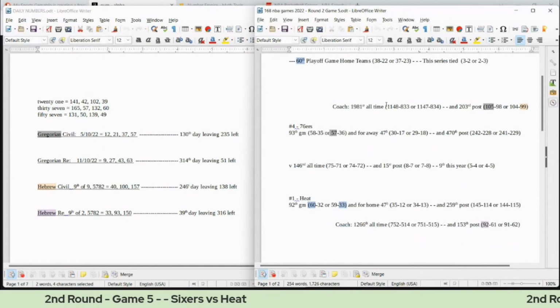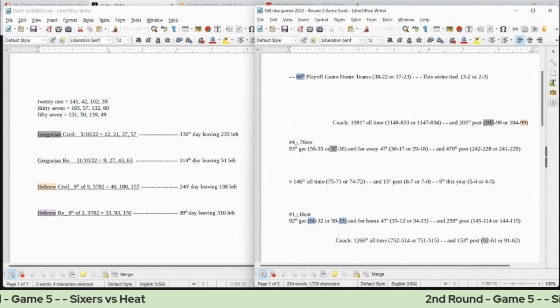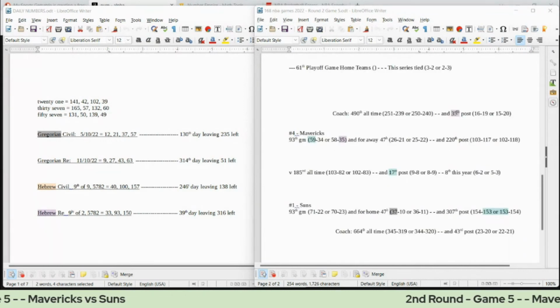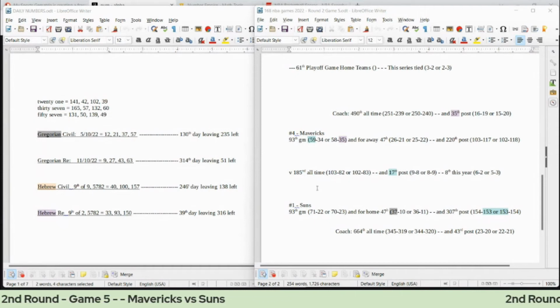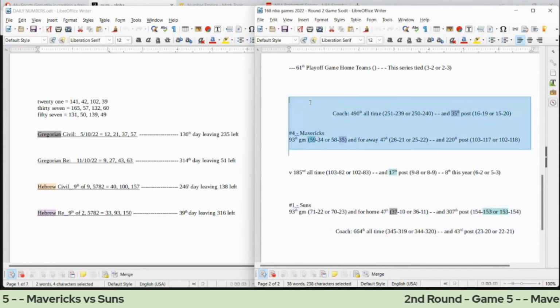So those would be some numbers for the Sixers and the Heat game. Let's go ahead and move on to the Mavericks and the Suns. We'll do this real quick. Okay, so let's start with the Suns, the home team, and then we'll go over some numbers for the Mavericks, the road team.